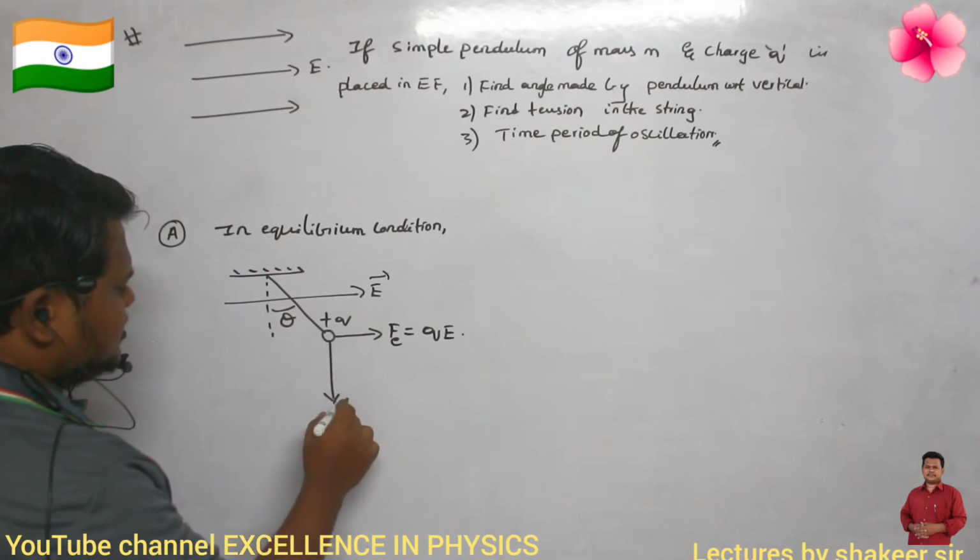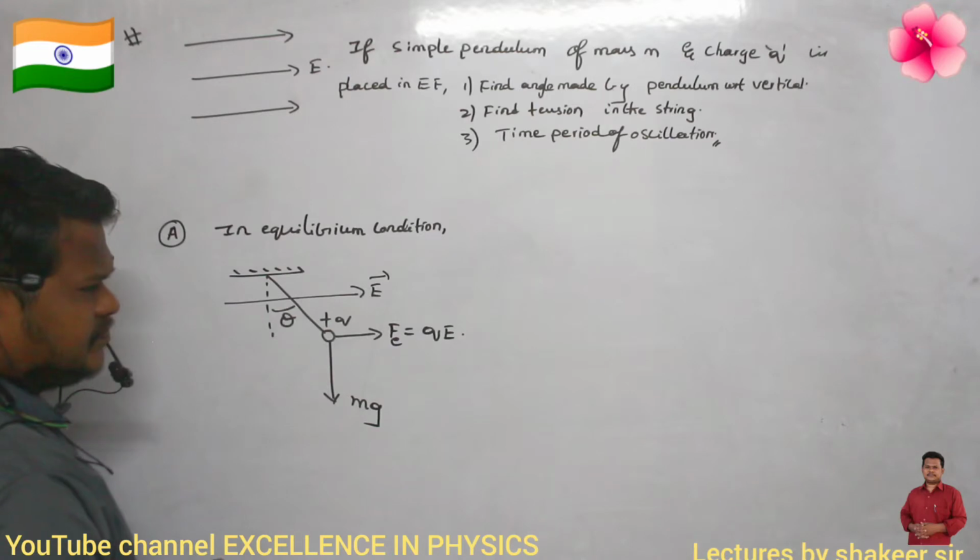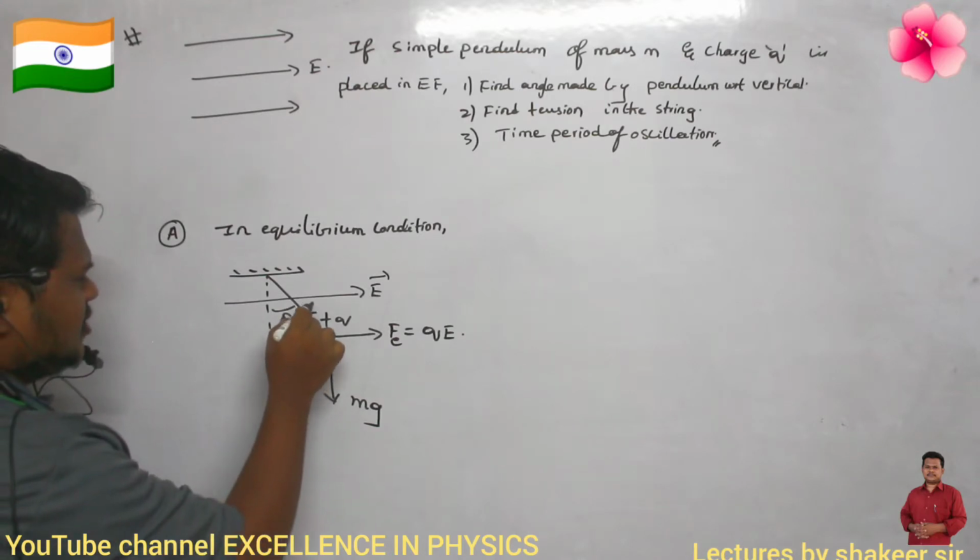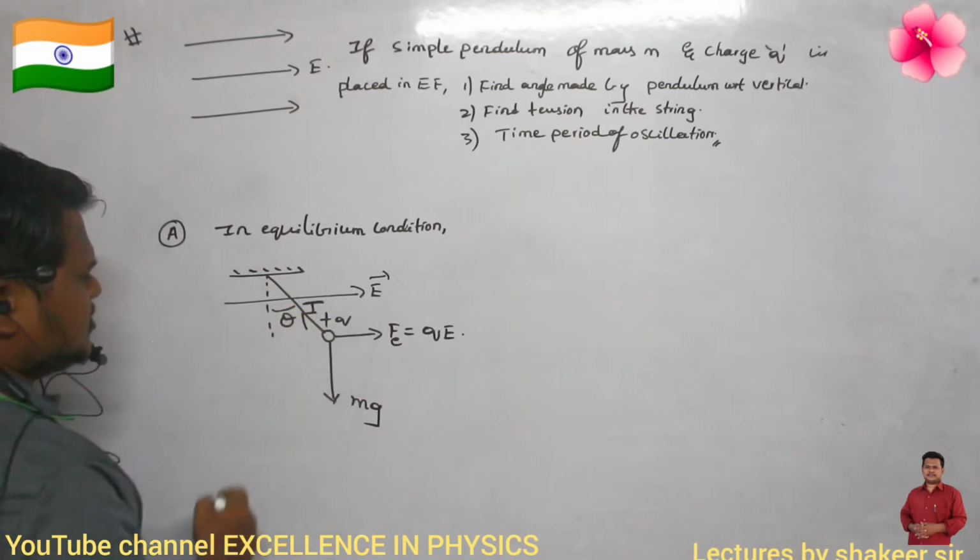Now what are the other forces acting on this bob? Its own weight mg acts in the downward direction. Similarly, the tension T acts in the direction of the string.